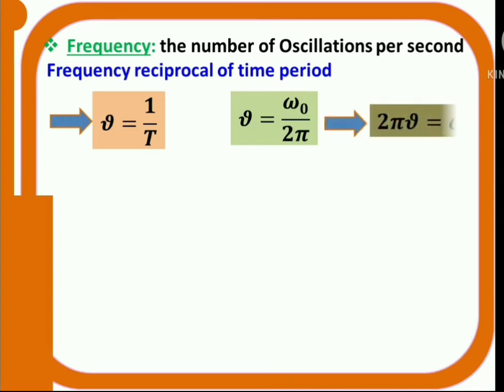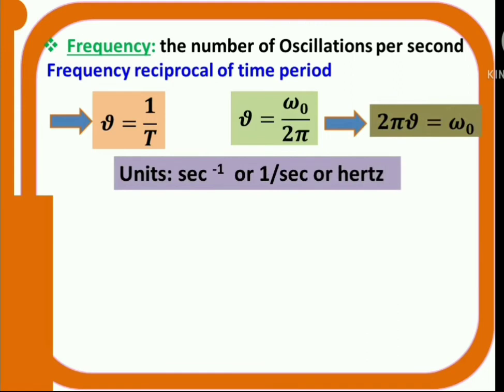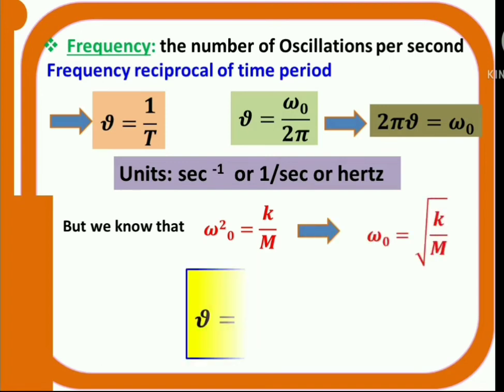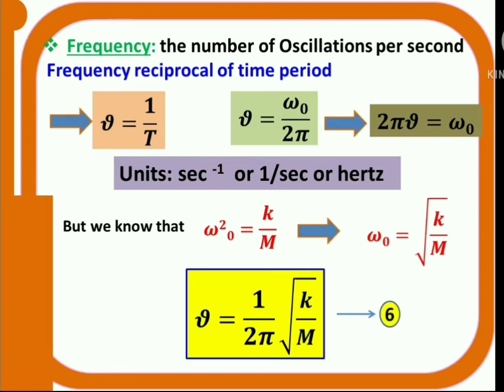Instead of frequency, we can use angular frequency also. The angular frequency omega naught is given by 2 pi nu, right? Units for frequency are second inverse or hertz. But actually we know that omega naught square is equal to k by m, no? From the derivation of SHM, we have written there omega naught square is equal to k by m. From that, omega naught is equal to under root k by m. That implies nu is equal to omega naught by 2 pi. So if I substitute that, then nu is equal to 1 by 2 pi under root k by m, right?